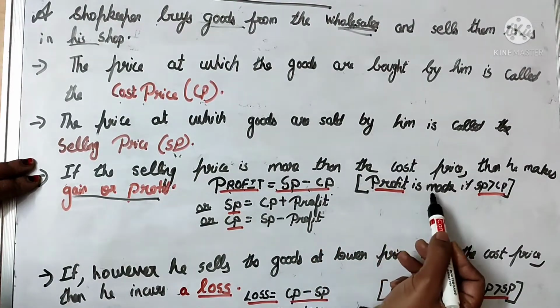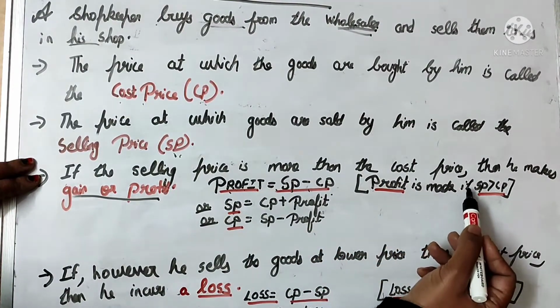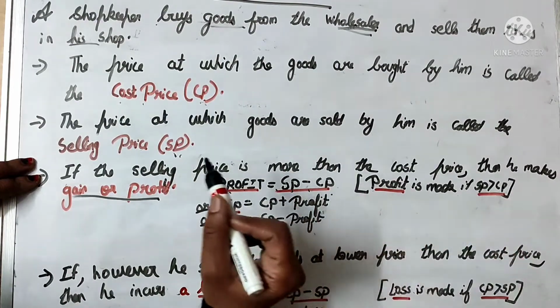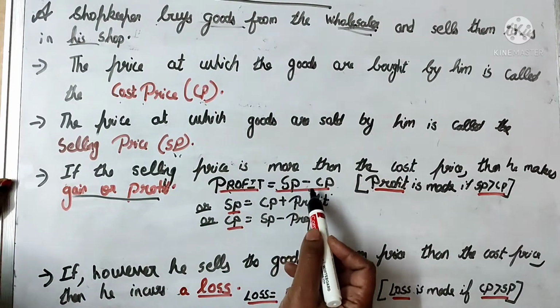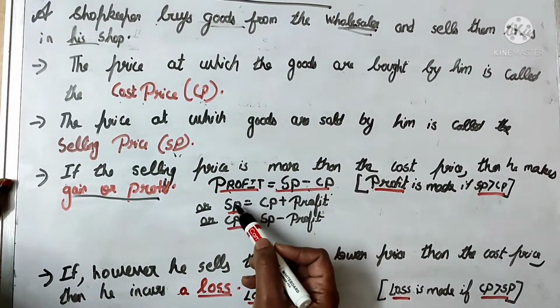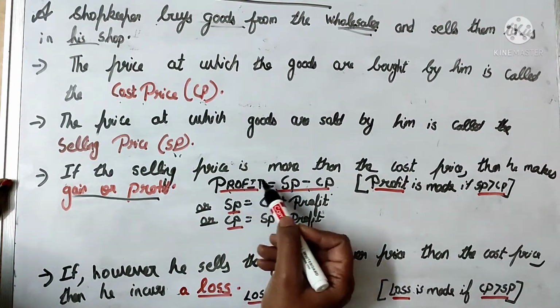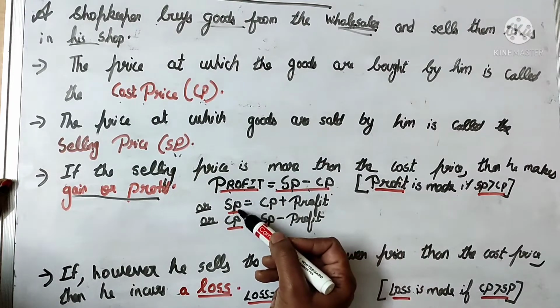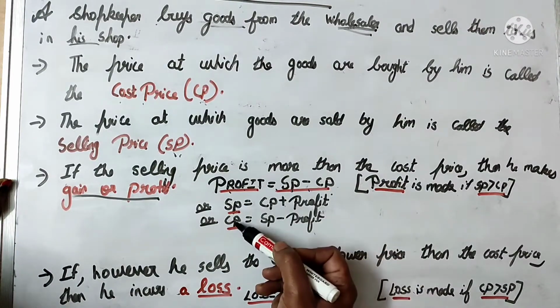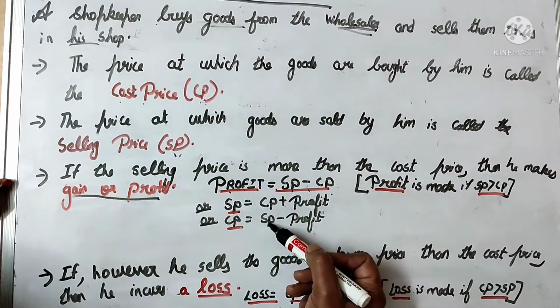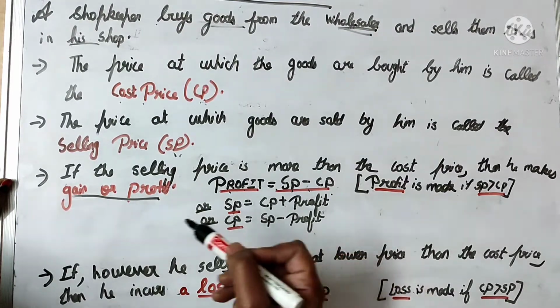Profit is made if selling price is greater than cost price. Now from this, if profit is given and cost price is given, how can we find the selling price? Selling price will be equal to CP plus profit, and cost price will be equal to selling price minus profit.